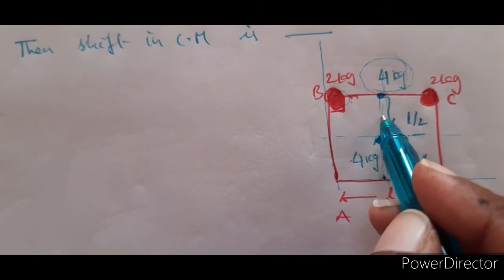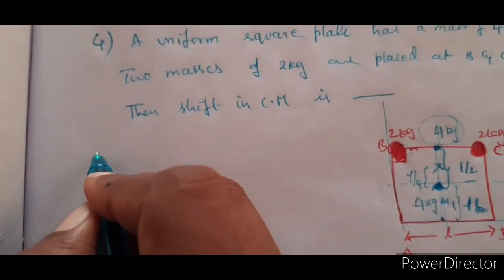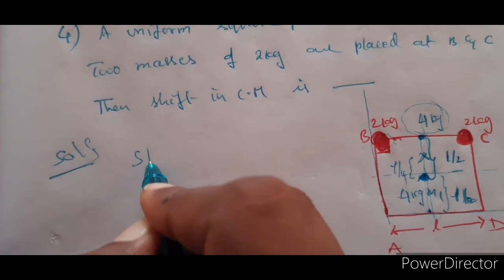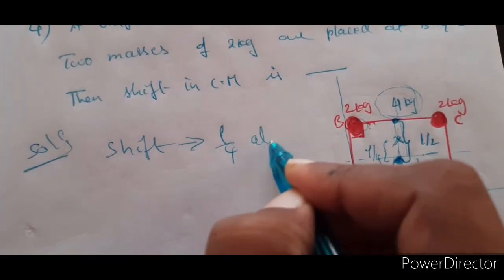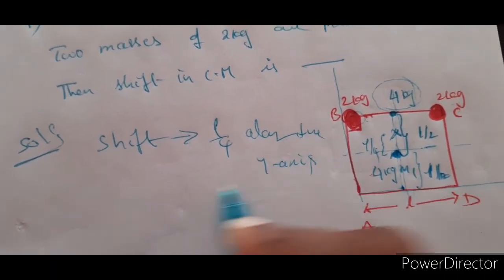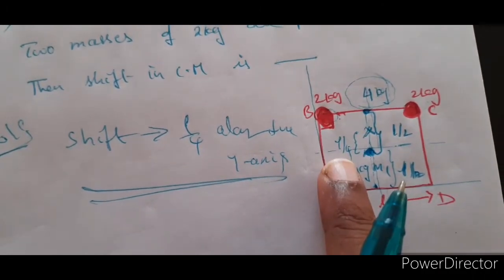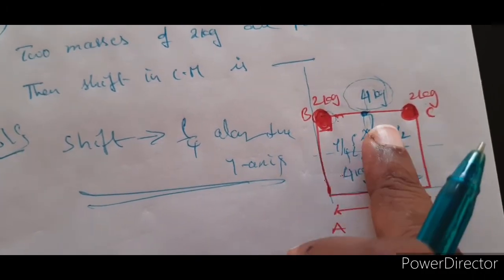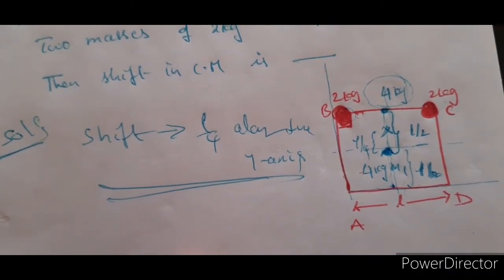Now where is the center of mass? The center of mass lies exactly midway between them. That is L by 4. Beautiful. So what is the shift? The shift in center of mass is L by 4 along the positive y-axis. If nothing is given, you can write it like this, or upward, towards B and C, perpendicularly upward by L by 4. That's all.